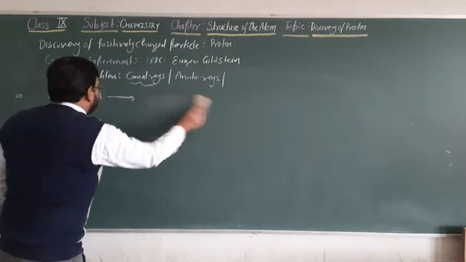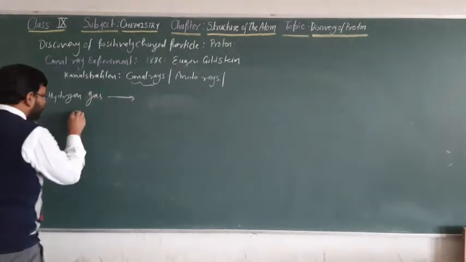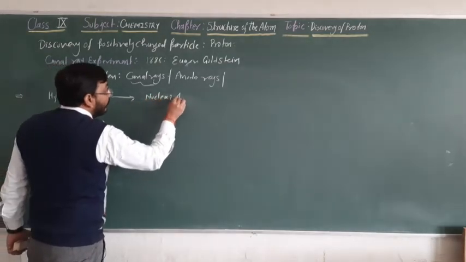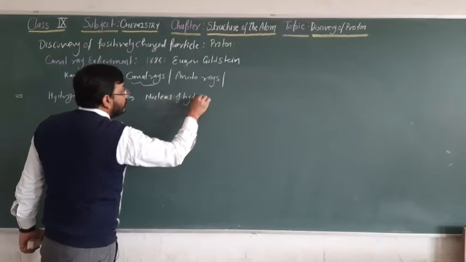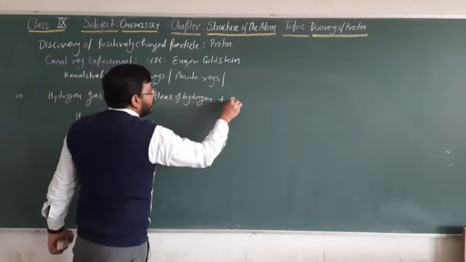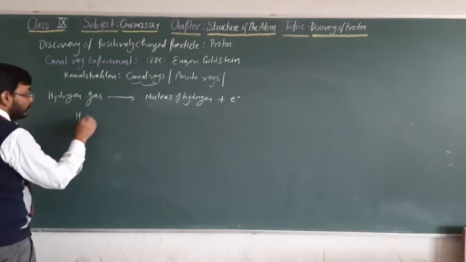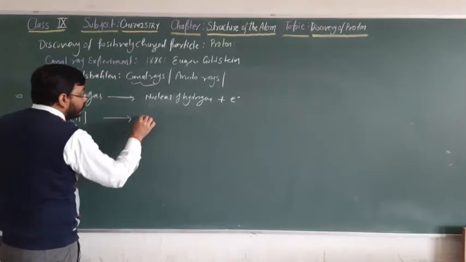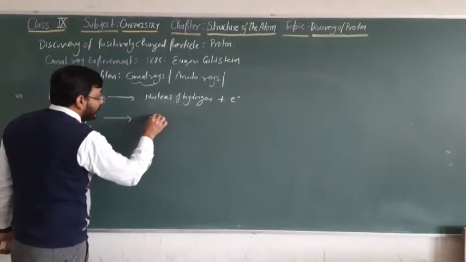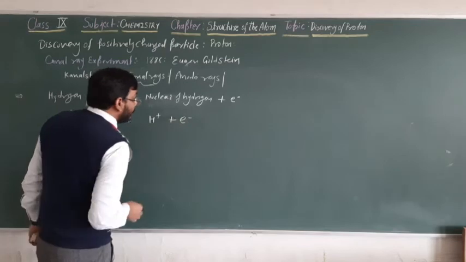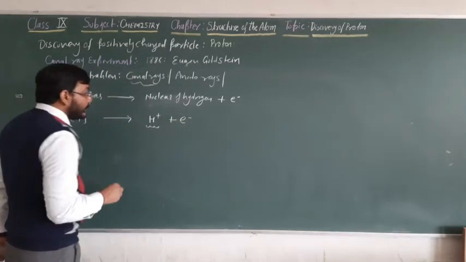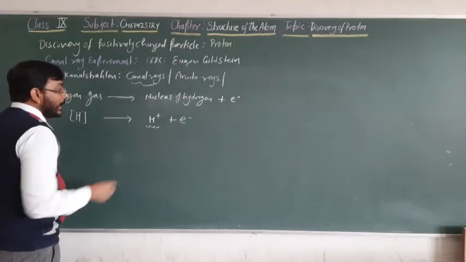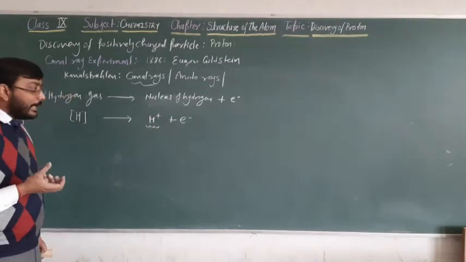We can show it this way: hydrogen atom H, the nucleus of hydrogen plus an electron. So this H atom will release the electron and get converted into H plus. This is an electron. So the first time it was observed that this H plus is a very light charged particle.